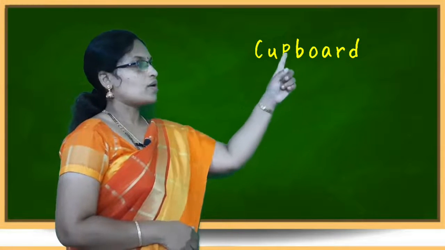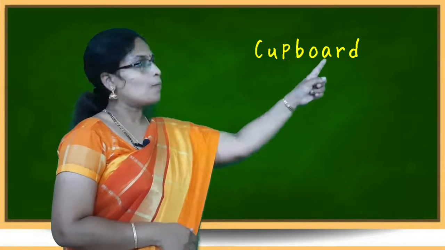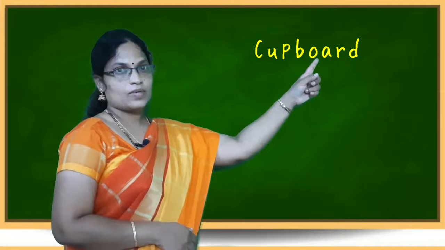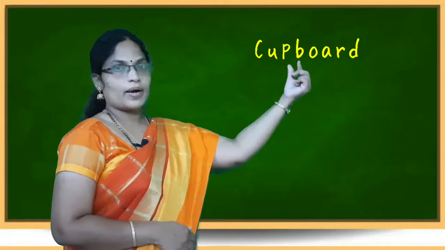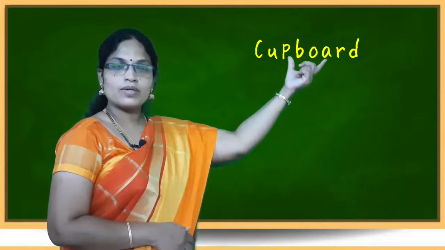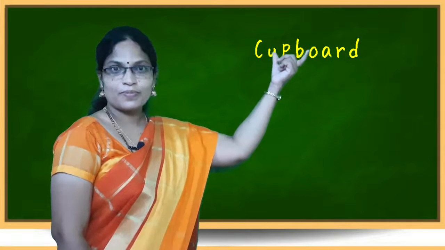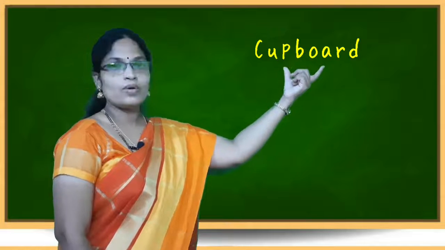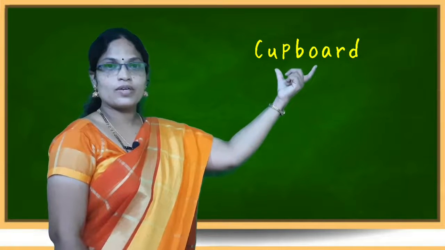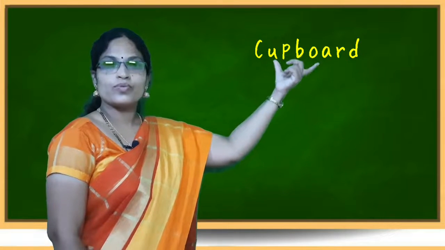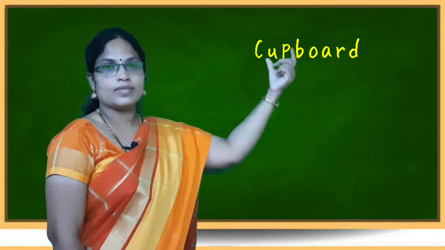Cup is a noun. Board is another noun. These two nouns are combined and thus formed a compound noun. Did you understand now? A compound noun is a combination of two or more words. It's not a single word.